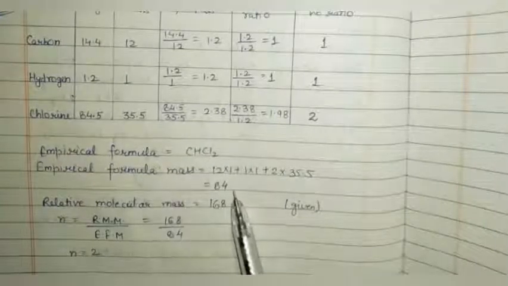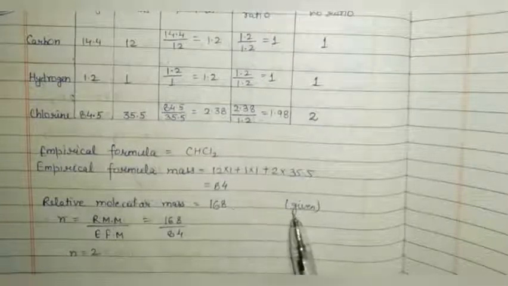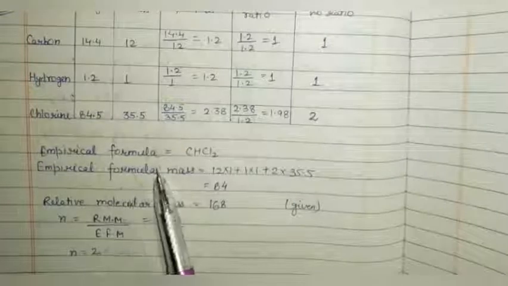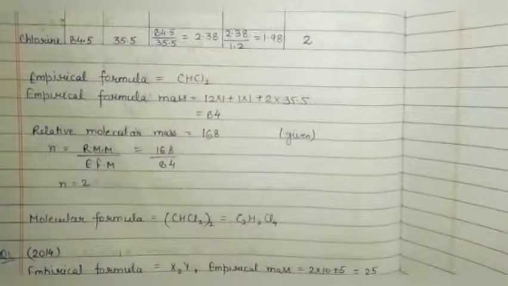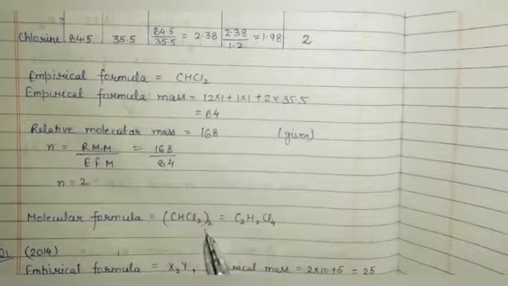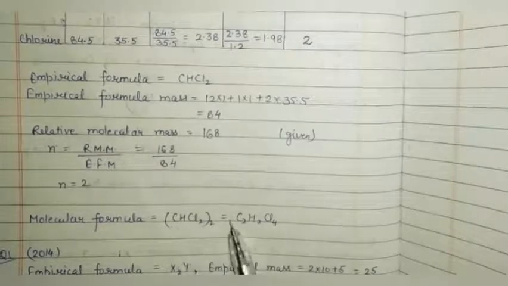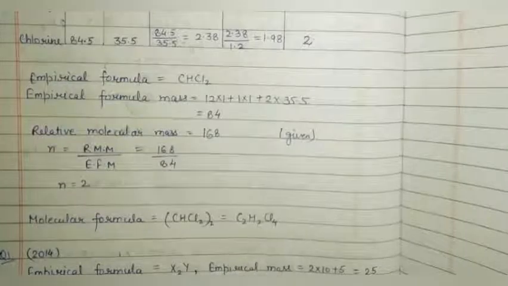Empirical formula mass is 84. Relative molecular mass is 168 given in the question. So n equals RMM upon EFM. That is n equals 2. So molecular formula will be empirical formula twice. CHCl2 twice. So formula is C2H2Cl4.